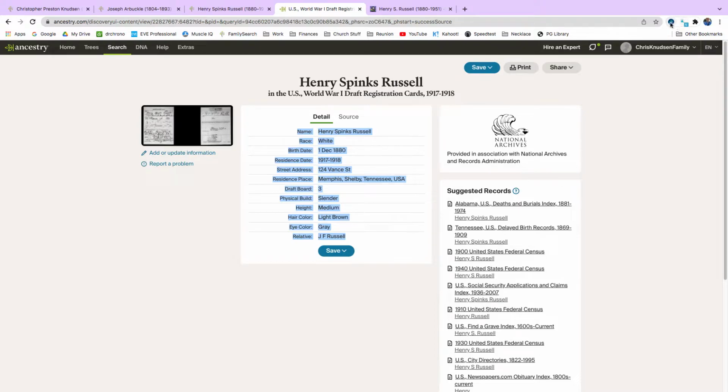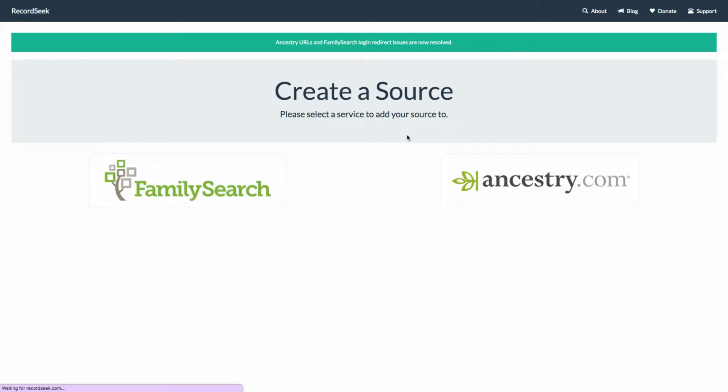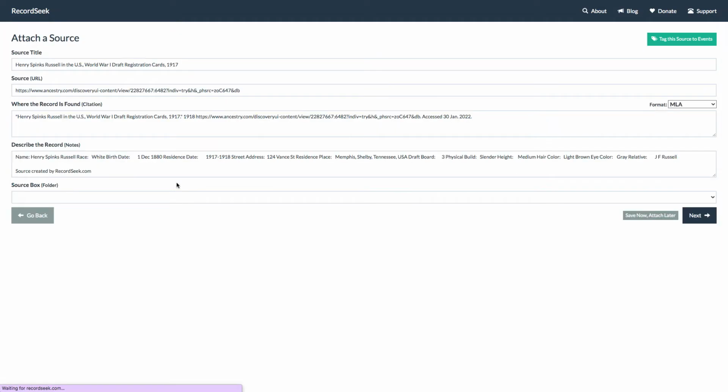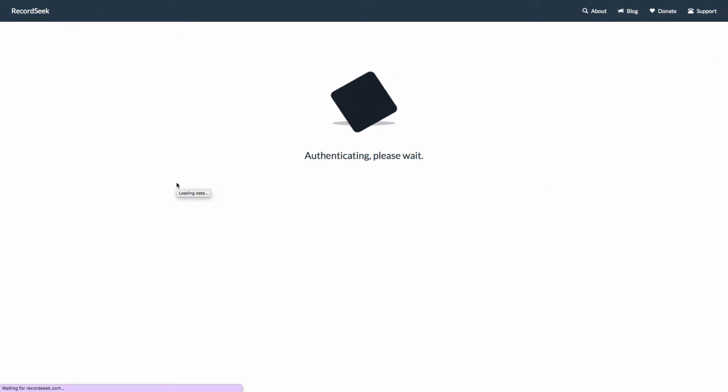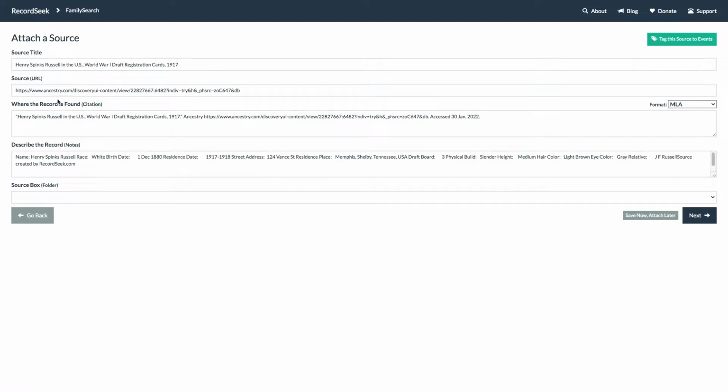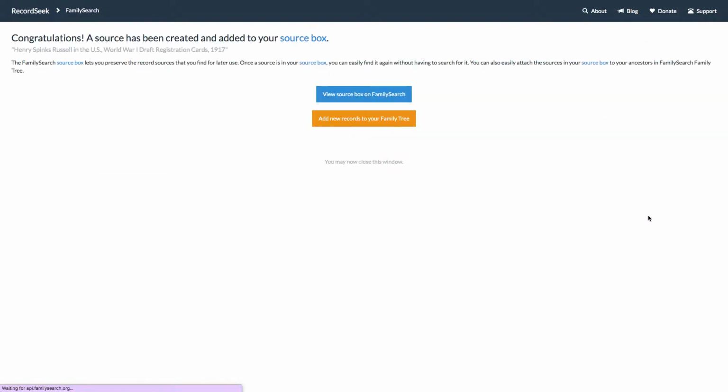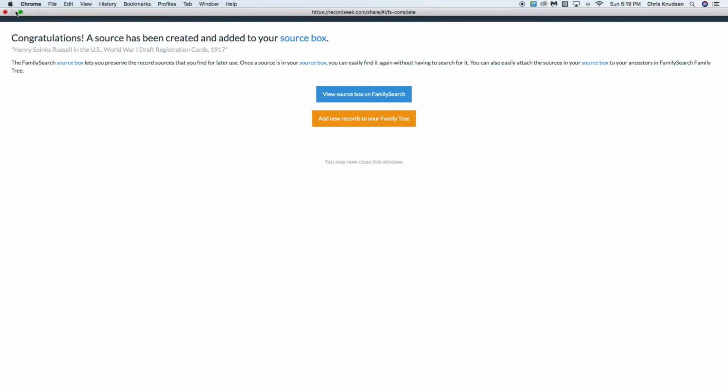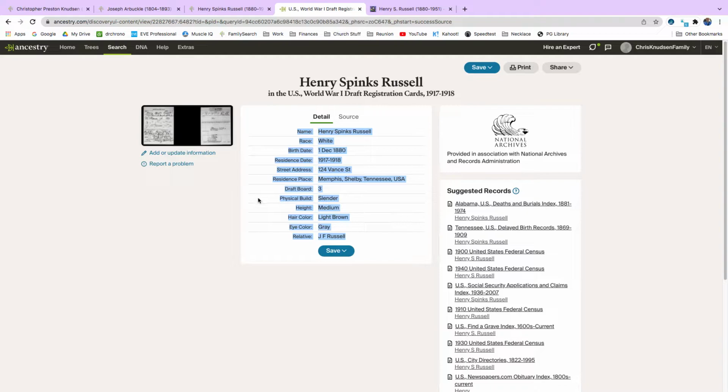I'm going to use RecordSeek to attach this record. So we're going to hit FamilySearch. And it gathers all the information for me, shows it in the title, and there's a URL link to the page, and the notes that I highlighted go in this notes section. So we're going to save now and attach later. And I'm going to go ahead and close that. It brings us back here.